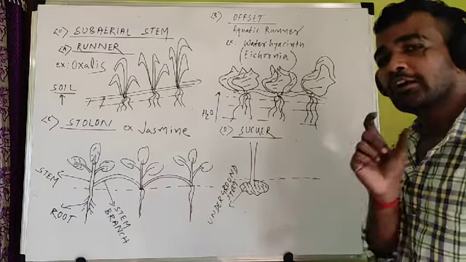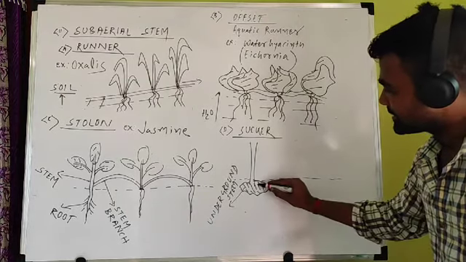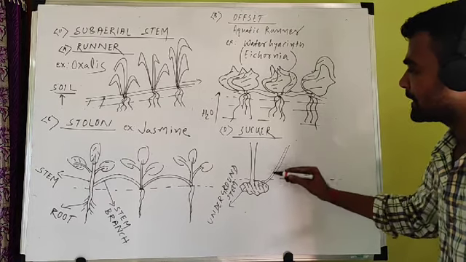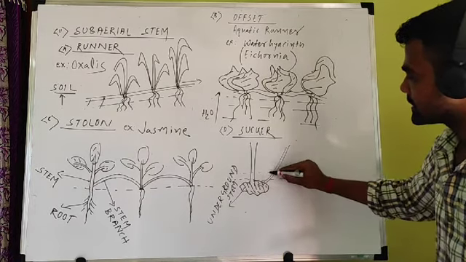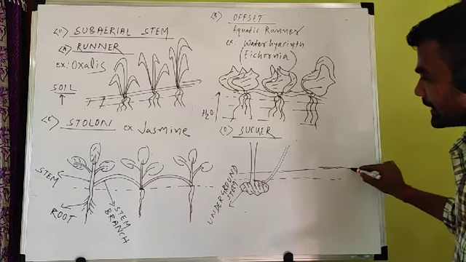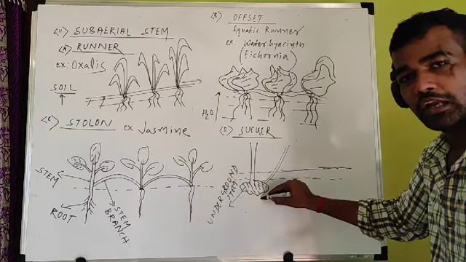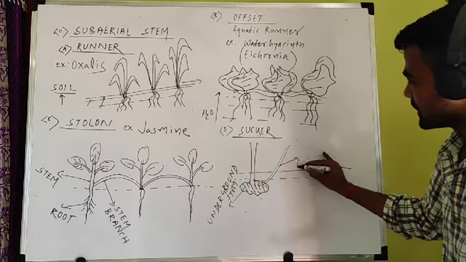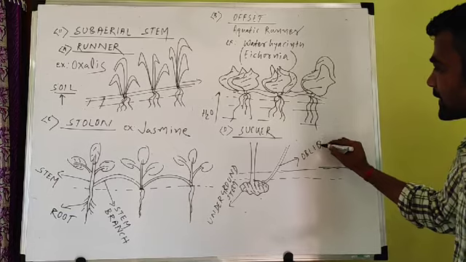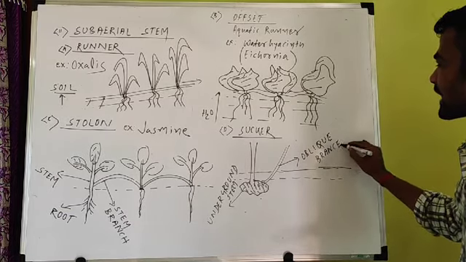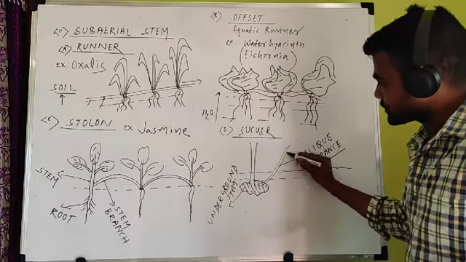And when they try to reproduce, what happens? A branch develops obliquely and comes out of the soil. This is the soil surface. Initially the whole part of this underground stem is present below the soil. But when a branch develops, this is the oblique branch. Why have we written oblique branch? Because they are not growing straight. They are oblique, in bend. And after oblique growth, their stem comes out of the soil.